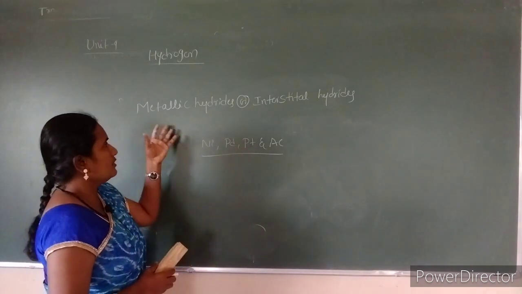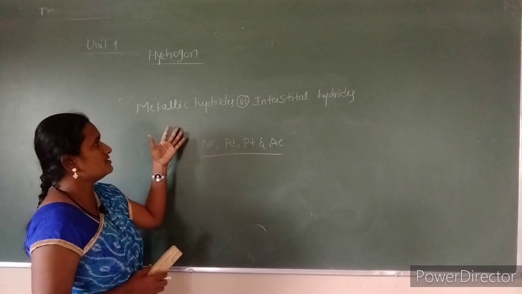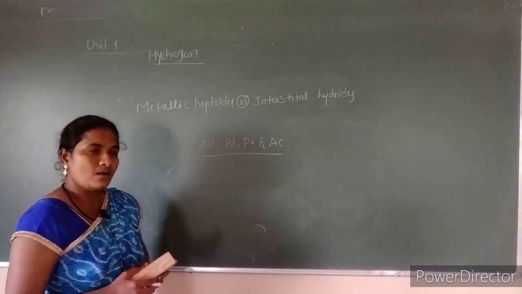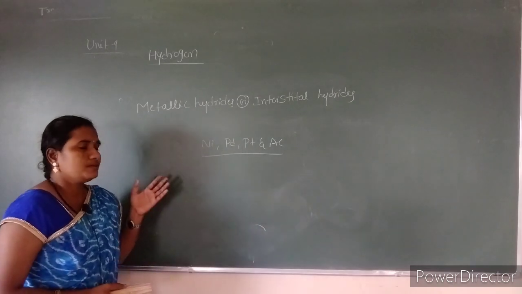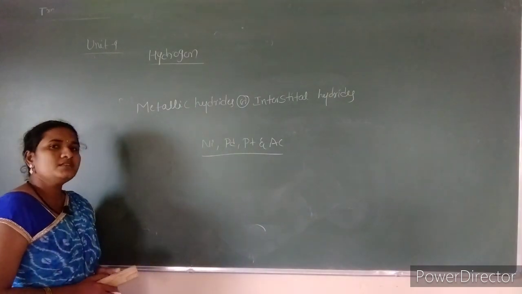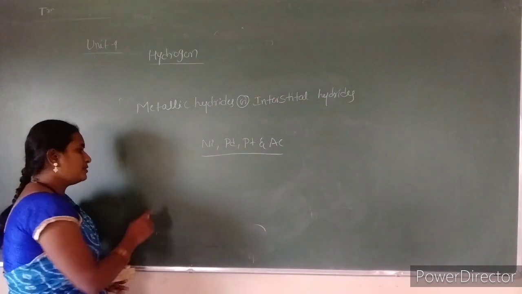So that is why nowadays we can simply call them metallic hydrides rather than interstitial ones. And these show one of the important properties, the hydrogen absorption phenomenon.